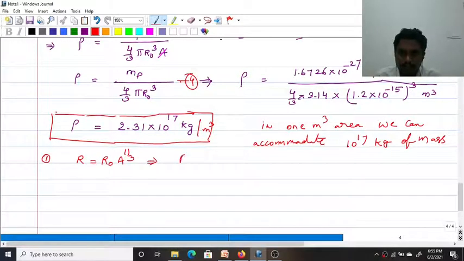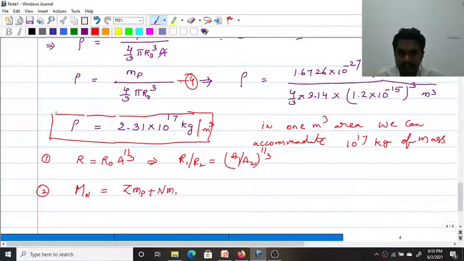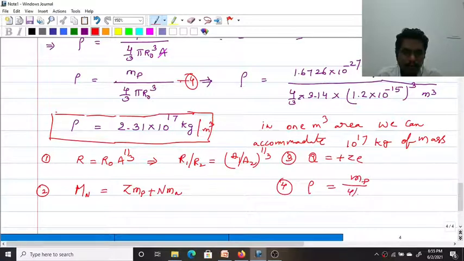It can also be written as r1 by r2 is equal to (a1 by a2) whole power 1 by 3. And from equation number 2, we can get the expected mass of the nucleus as Z Mp plus N Mn. And the third equation gives us the charge of the nucleus as plus Ze, and the fourth equation gives us the density as Mp by (4 by 3) pi r cube, and it is constant at 2.31 into 10 power 17 kg per meter cube.